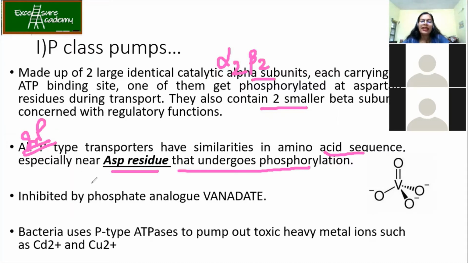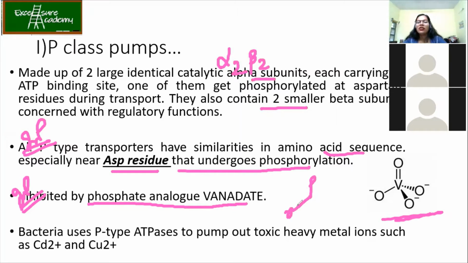Now this can be inhibited by the phosphate analog called vanadate. These are your 1 mark question type topics, okay? If you see the structure of vanadate over here, it is similar to your phosphate, right? Phosphate you make like this only. So you have got PO4 3 minus.